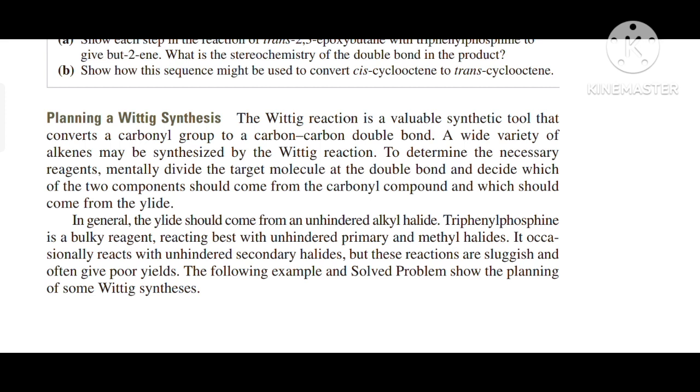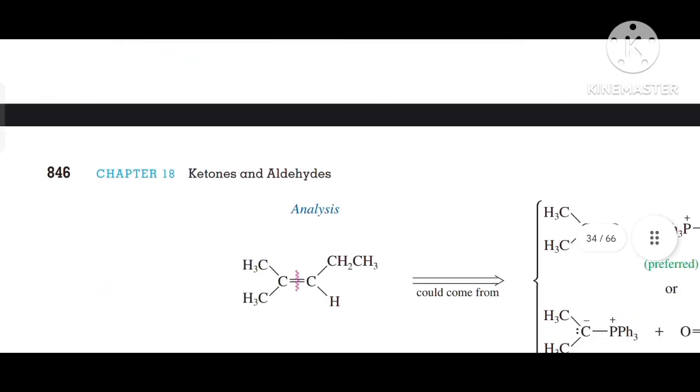In general, the halide should come from the unhindered alkyl halide. Triphenylphosphine is a bulky reagent and reacts best with unhindered primary and methyl halides. It occasionally reacts with unhindered secondary halides, but these reactions are very sluggish and often give poor yields. The following examples and solved problems show the planning for some Wittig reactions.